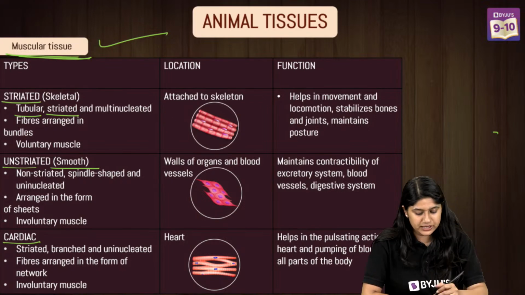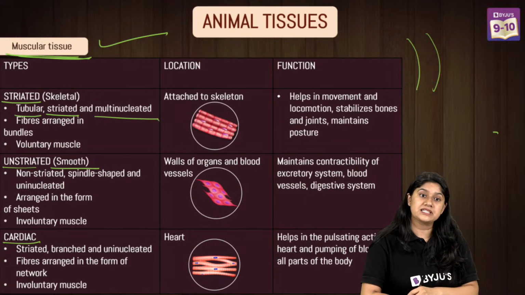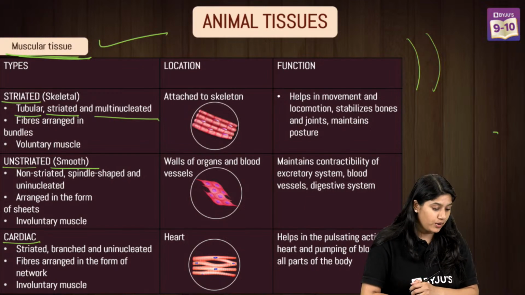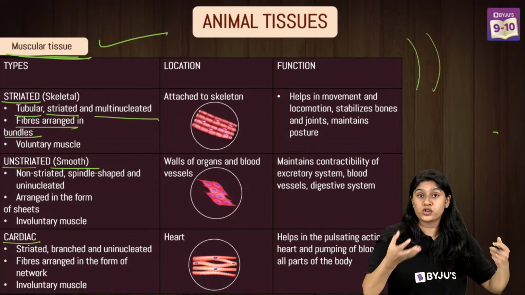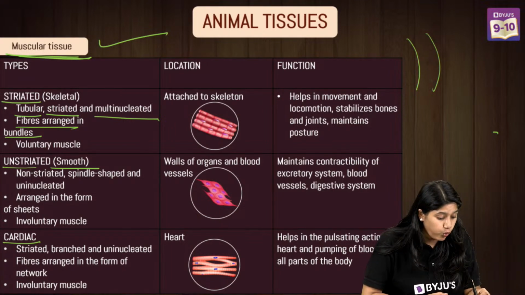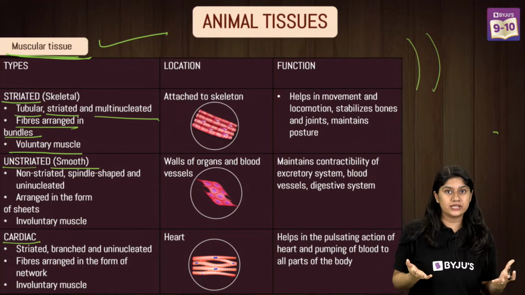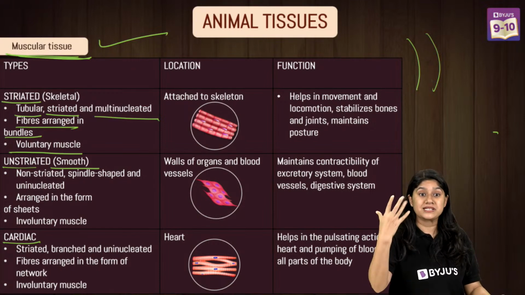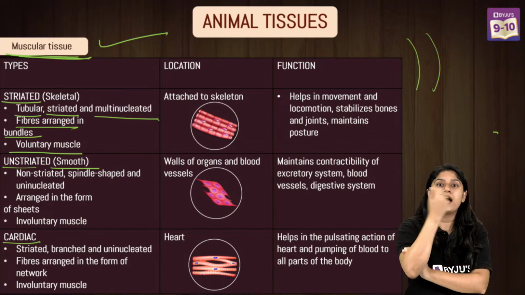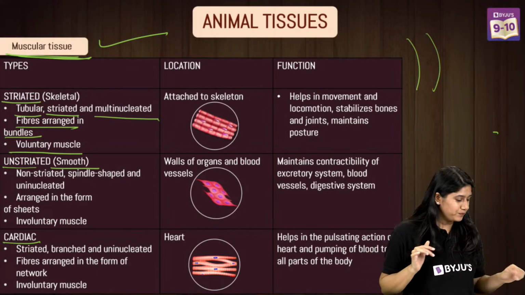They have these kind of light and dark bands. They are multinucleated, that means that they have multiple nuclei. Fibers are arranged in bundles together, and they are voluntary muscles. Voluntary means that you and I can control these. In simple words, striated or skeletal muscles are those muscles that are present in our hands and in our legs that we can easily control.